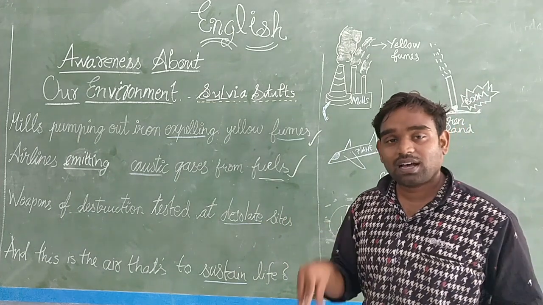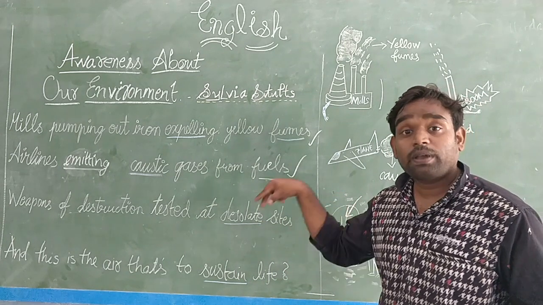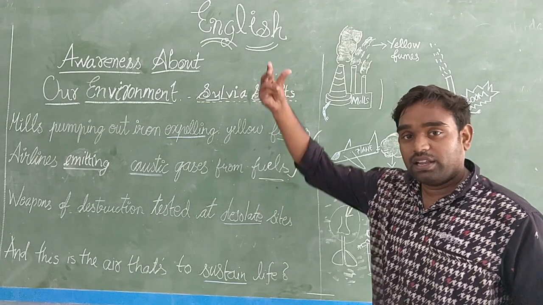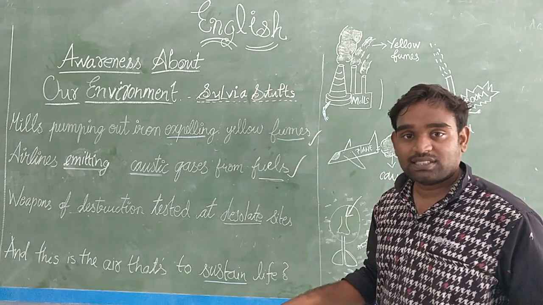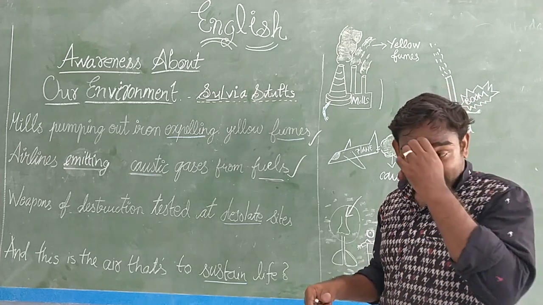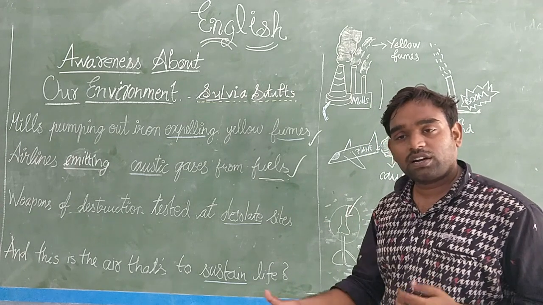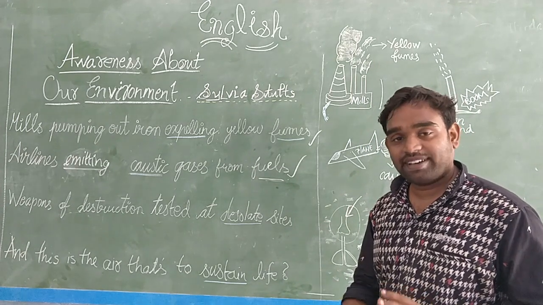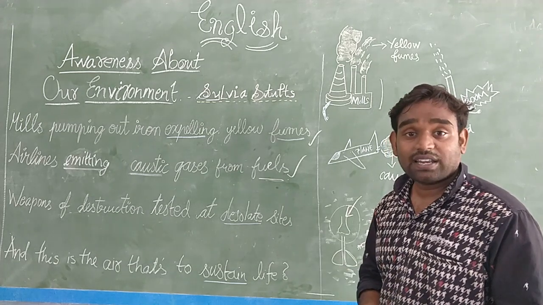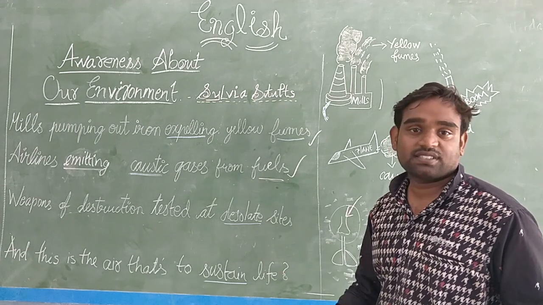Like Hiroshima and Nagasaki, which were bombarded with atomic bombs. When those bombs fell on that place, they sent out radioactive waves. That means harmful waves around them. For a long period of time, this radioactivity will be present there, and that will create a dangerous environment in the place.